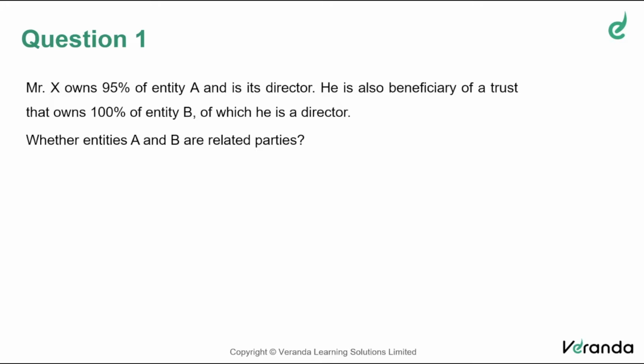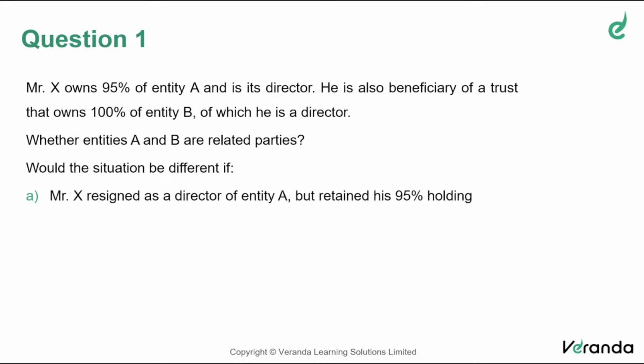Now, the question is whether entities A and B are related parties. For answering questions like this, friends, you should be aware of the relevant provisions of Ind AS 24. A problem of this nature may appear in the exam. The questions on related parties are not very frequent in the exam, but can fetch you in the range of 4 to 6 marks.